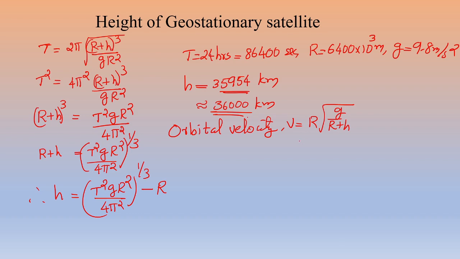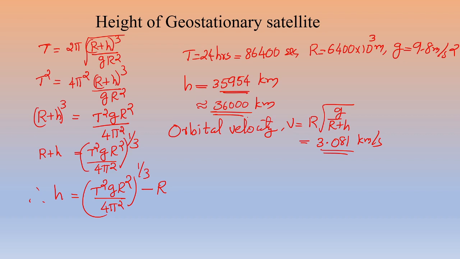When we substitute the values and calculate, that is equal to 3.081 kilometer per second. So it is found that at a height of about 36,000 km over the equator, a geosynchronous satellite would go round the Earth at a velocity of 3.1 km per second.